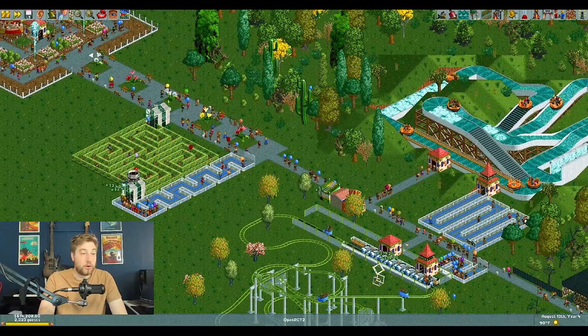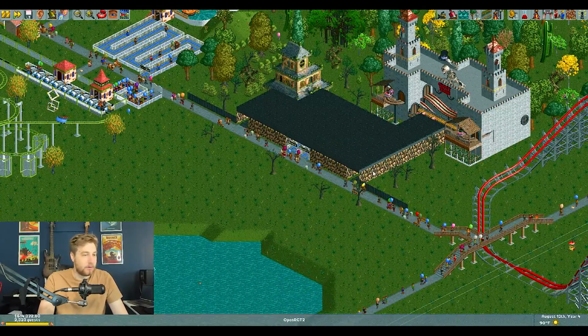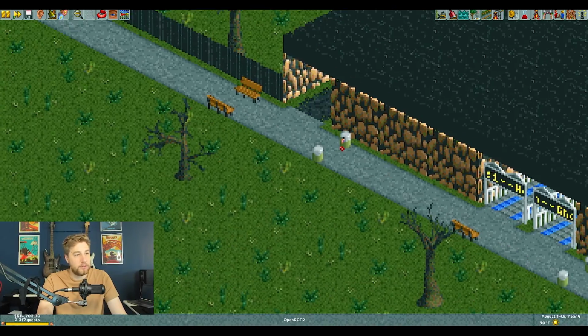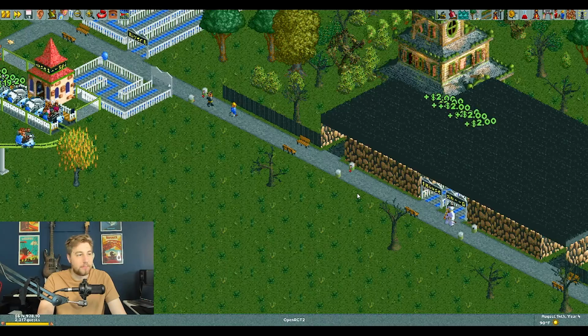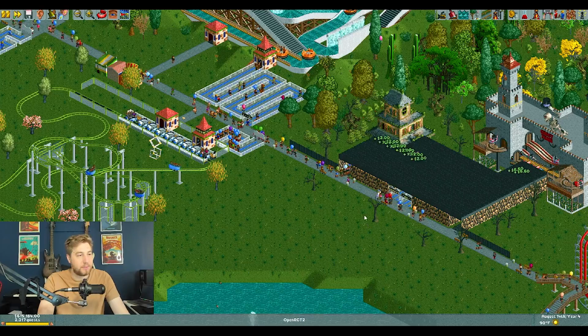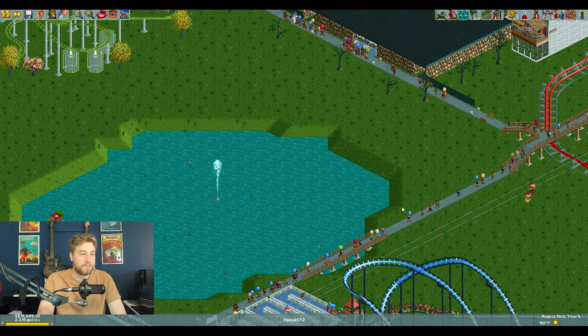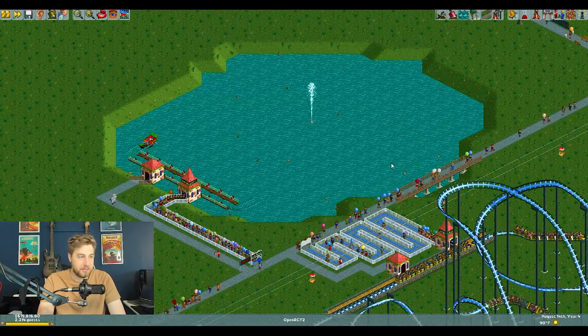But if you do want to check for throw up or whatever, is the path dirty? Well, let me just press 6 really quick and see. Oh, look, there's litter. Or the trash can's filled up, right? So you wouldn't even really have seen that. Right now, there's all these guests in the way and you can't see. If the park's not crowded, then you don't really need it.